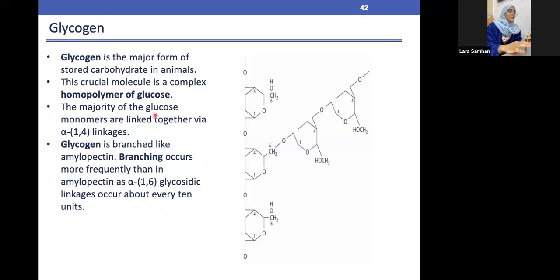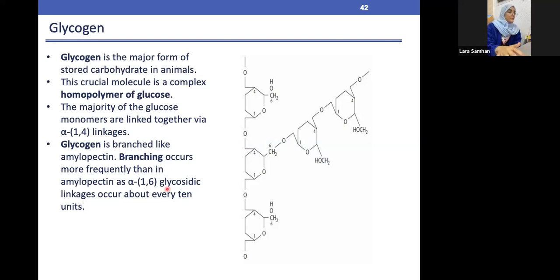And as we said, the majority of the glucose monomers are actually linked by alpha 1,4 linkage. And glycogen also has branches, as we can see in here. It's basically branched. It can be branched anywhere, and once it forms a bond with another structure, it's usually called the glycosidic bond.